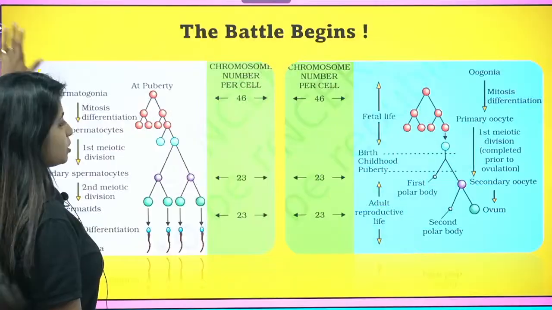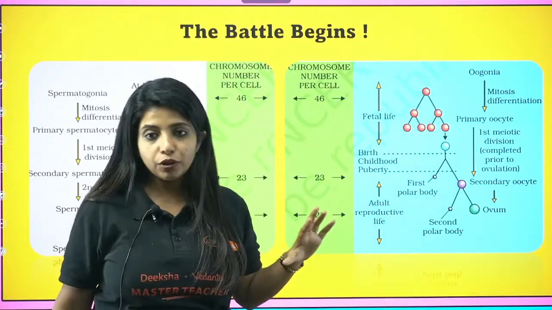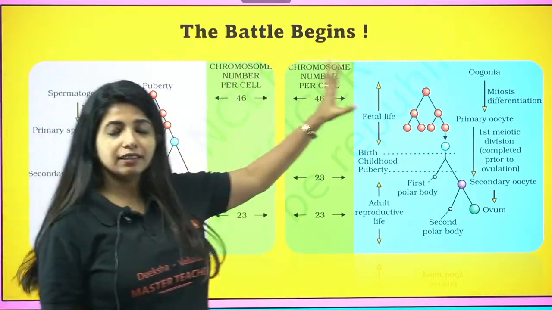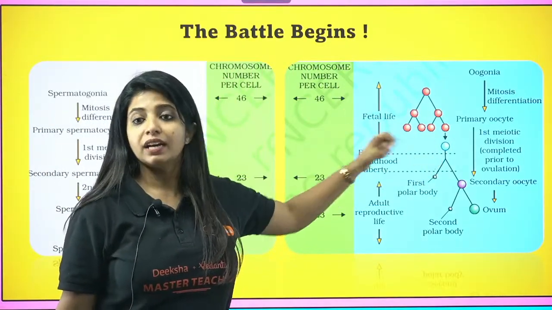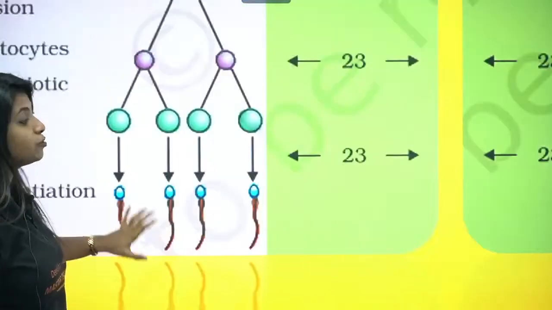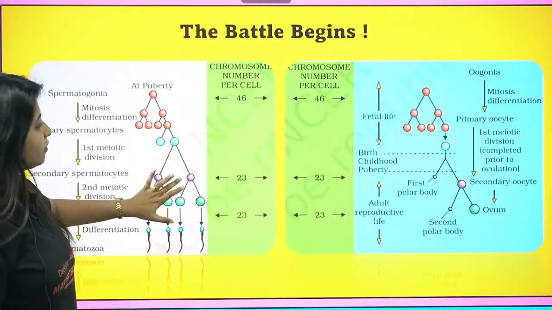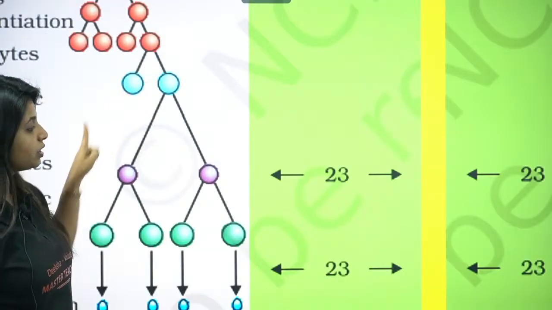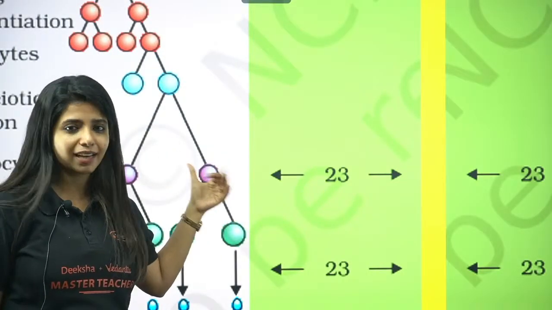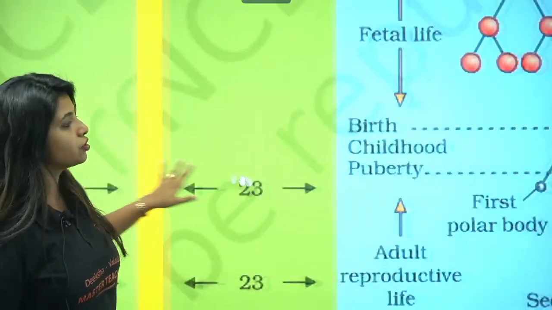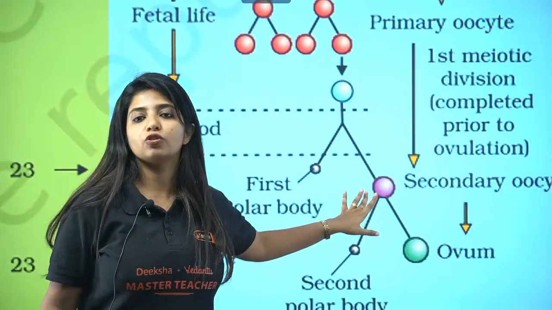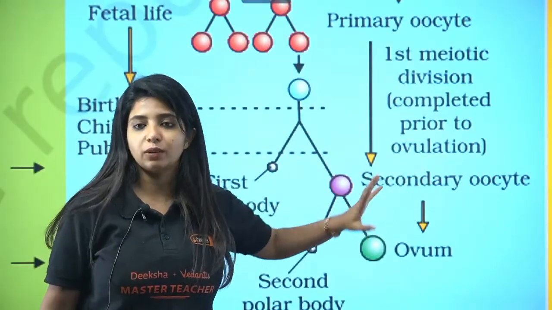Now, comparison between spermatogenesis and oogenesis, as I told you, here it happens in puberty. At puberty it starts. Here it starts from the fetal stage itself. Here at the end of it, you just get one ovum. But here you are going to get 4 sperms. Very important. Here when you say the primary spermatocyte divides, it divides into 2 equal cells. You call them secondary spermatocytes. They are haploid in nature. But here when that division happens, it is going to be unequal. One is going to be the first polar body. The second one is going to be the secondary oocyte.